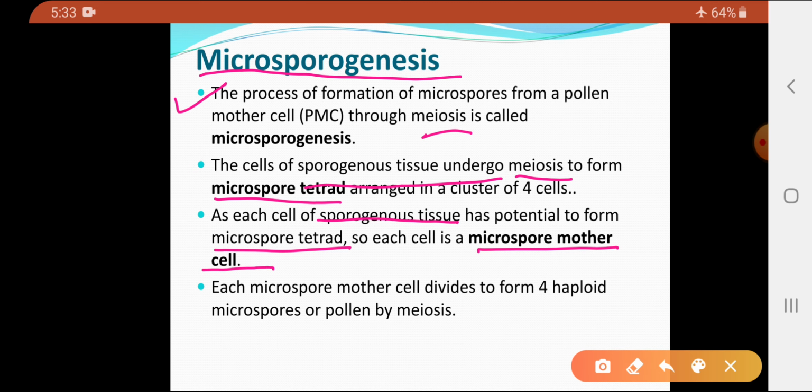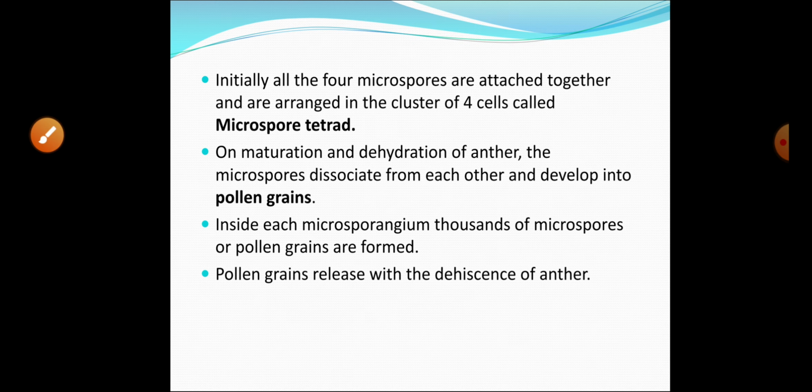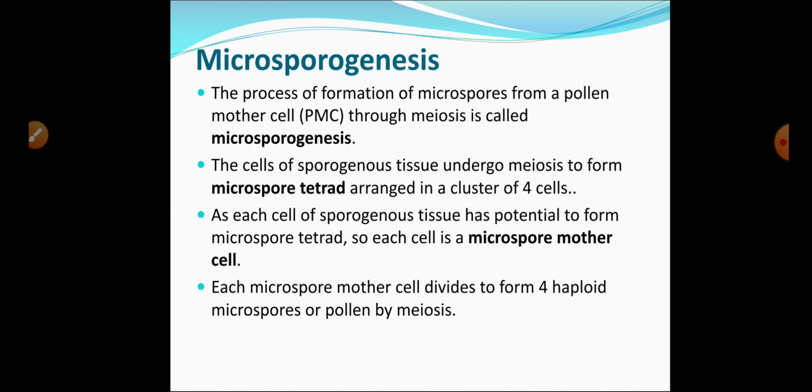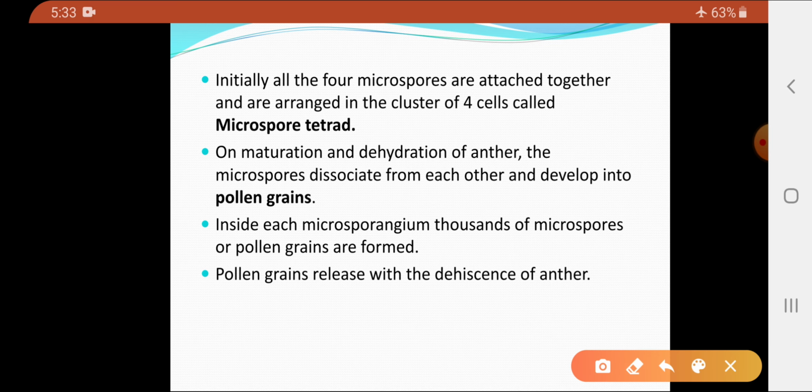So, cells of the sporogenous tissue, they have the capacity to form the microspore tetrad, and so such cells are called as the microspore mother cells, which divide by meiosis to form the 4 haploid microspores, or also it is called as the pollen, by the process of the meiosis. Now, initially, all the 4 microspores, they are attached to each other and are arranged in the cluster of 4 cells. So, this cluster of 4 cells, it is called as the microspore tetrad.